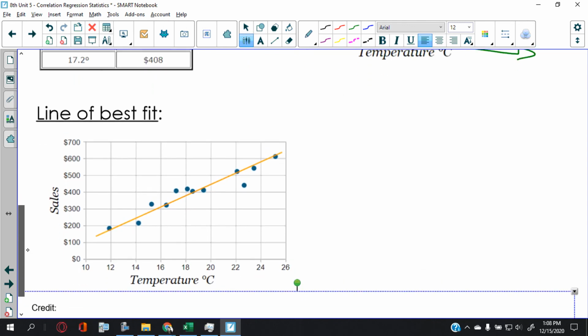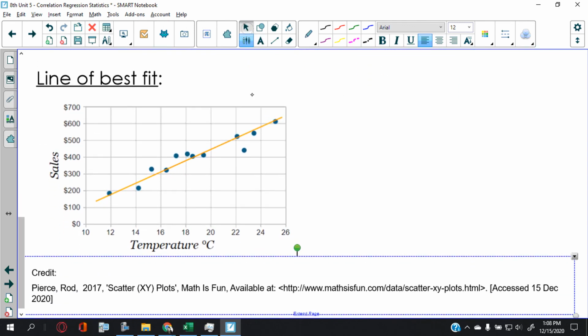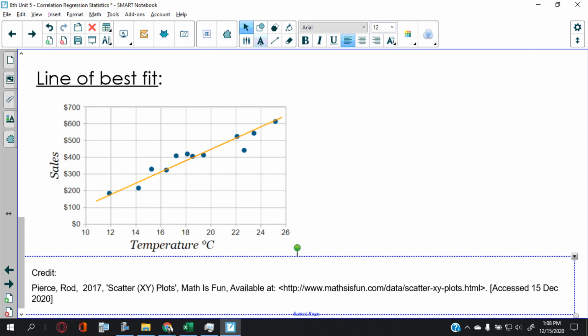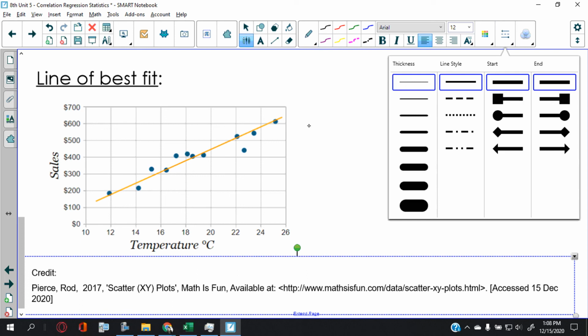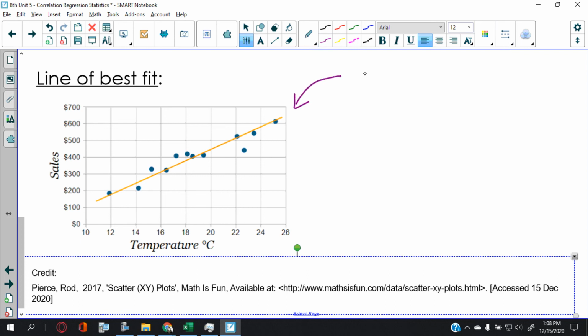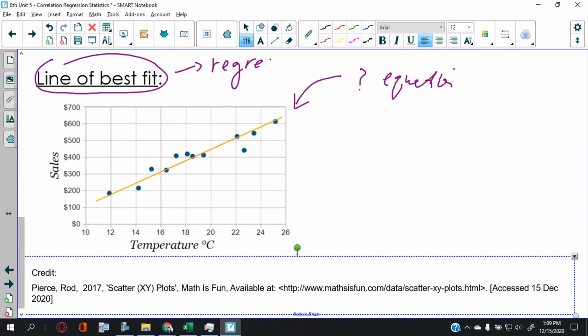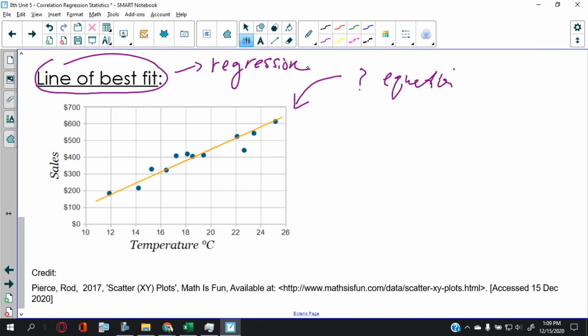Now, let me add one more thing then. Once you get that, the end result by the end of the unit, what we're trying to accomplish, is to find an equation for this scatter plot, for this line, actually. So that's what we're trying to do. And that line is called the line of best fit. The method with which we do that is called a regression.